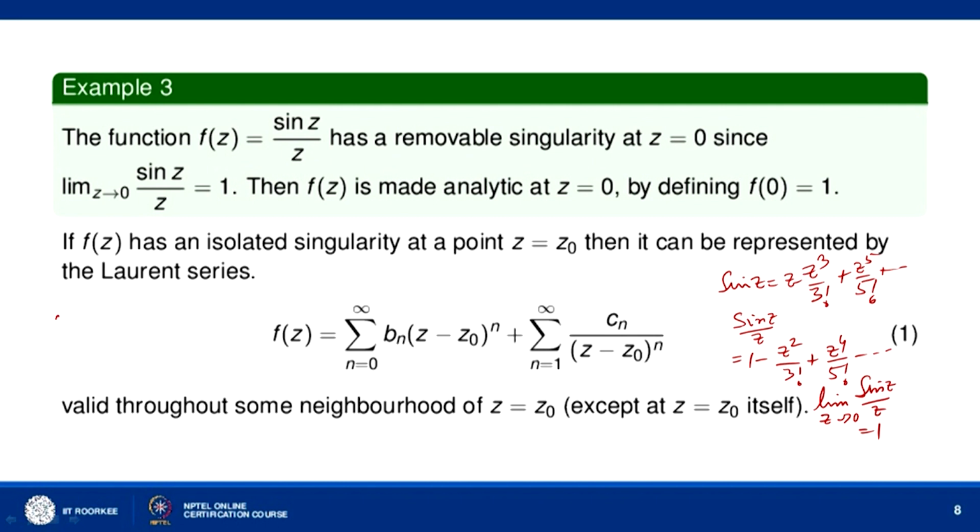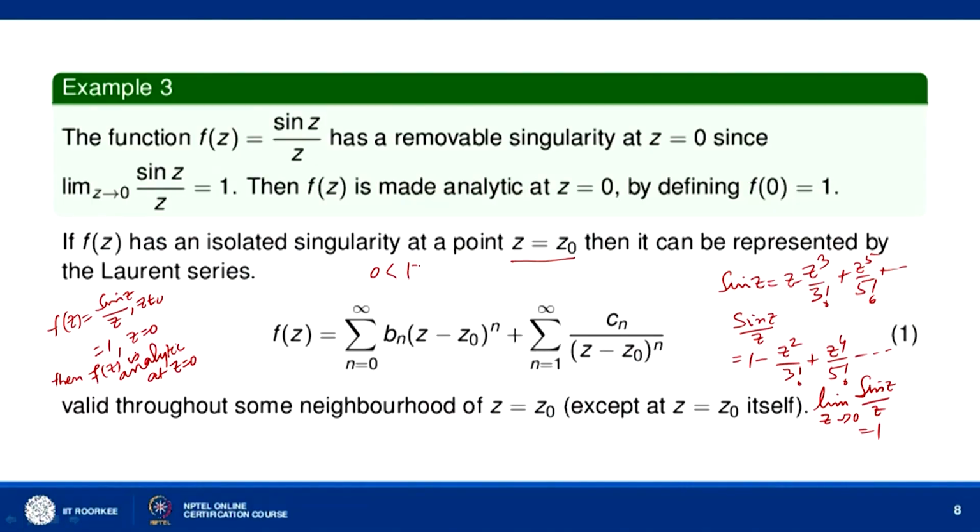That means, if you write F(z) equal to sin z by z when z is not 0 and 1 when z equal to 0, then F(z) is analytic at z equal to 0. So, the singularity of F(z) is said to be a removable singularity because it can be removed by assigning a suitable value to the function F(z) at z equal to 0.